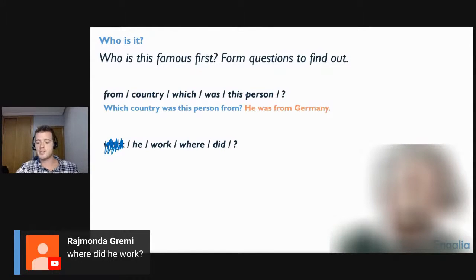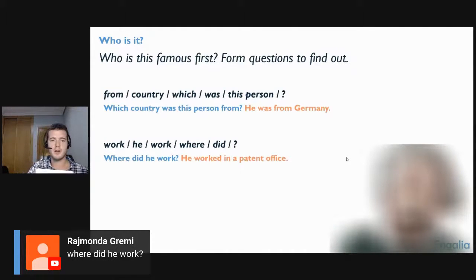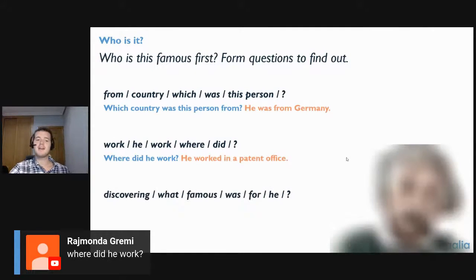The question here is, where did he work? Absolutely. Where did he work? Very good. And the answer, he worked in a patent office. All right, that's where he worked. You may be getting an idea of the answer here. We have one more question. If you know who it is, then go ahead and call it out. Go ahead and say it in the chat.